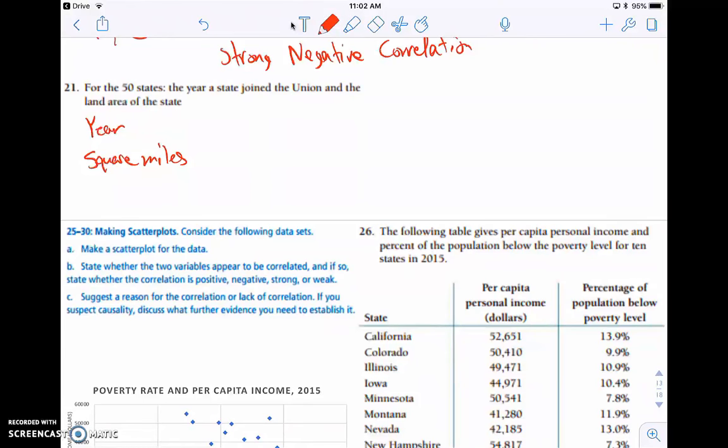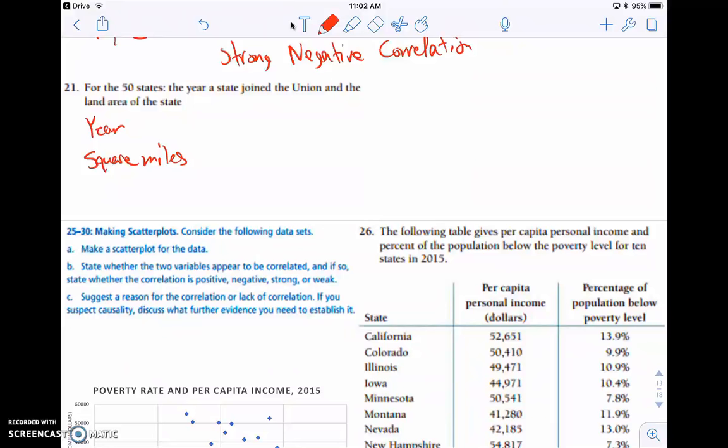And this one's a little bit harder to really pinpoint, because some of those first states that were taken on, you have some small states, Delaware, Connecticut, Vermont, and then Virginia, which is a little bit bigger. So some of those early states are pretty small. Some of the latter states that you take on, Alaska was one of the biggest.